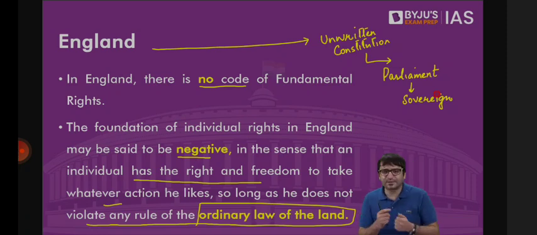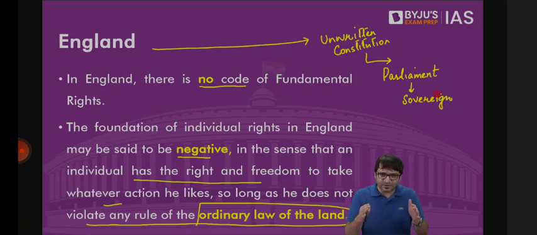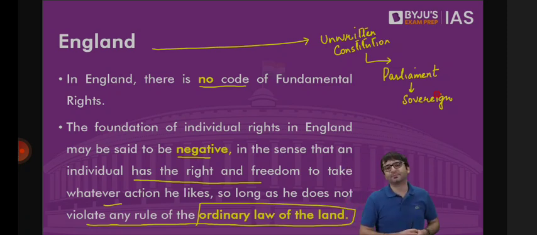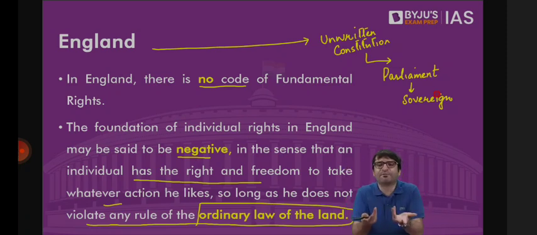Right to interstate trade and commerce is not a fundamental right. Right to information is not a fundamental right. Right to work is not a fundamental right. So there is a clear-cut segregation. There are some fundamental rights. There are other rights as well. In England, we say everything is your fundamental right. Right to equality, right to freedom, right to press, right to marry, right to property. Everything is a fundamental right. But the only thing is that they don't call them fundamental rights. And this right can be given by parliament.